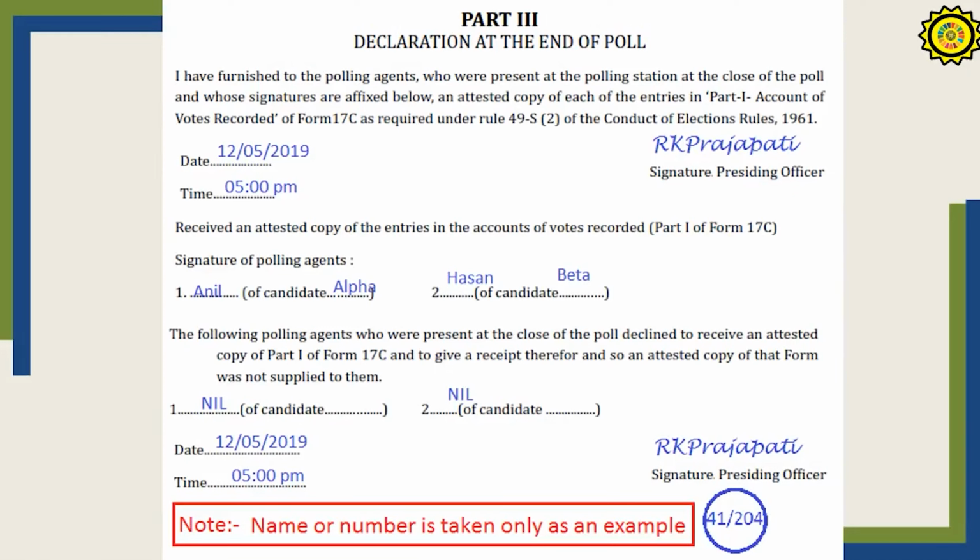This is the declaration at the end of the poll. Here again, write the date, write the time. Normally, it is the actual time at which the poll was closed. If there is no person in the queue at that point of time, generally it will be 6 p.m. The presiding officer should put his signature, and get the signature of all the polling agents who are available at that point of time. Similarly, if they have declined to receive copies, write the name of such candidates. So there are two places where the presiding officer has to sign.